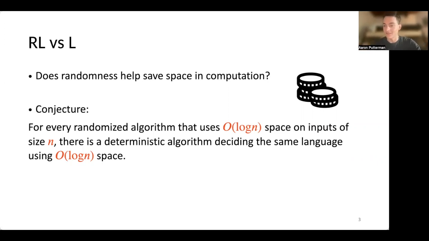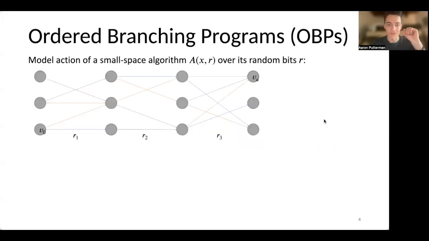So a conjecture that is widely believed is that for any randomized algorithm solving a decision problem on inputs of size n using space only order log n, there would also exist a corresponding deterministic algorithm that decides the same language using space also order log n. So this deterministic algorithm would seem to be some kind of de-randomization of the randomized algorithm. And the question that's at the forefront is whether or not we can actually prove that these deterministic algorithms exist. So the work we'll be talking about today is essentially working towards hopefully eventually proving this conjecture.